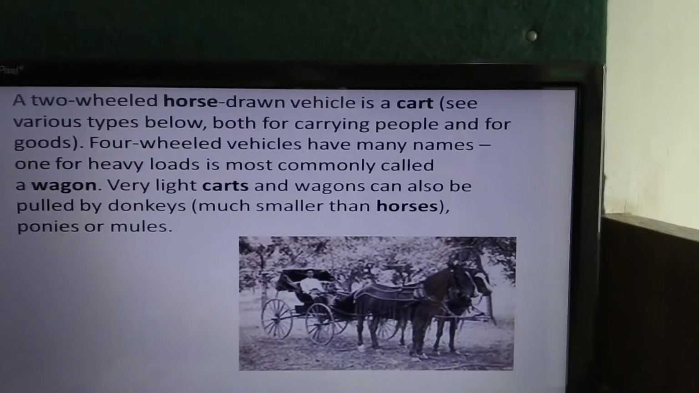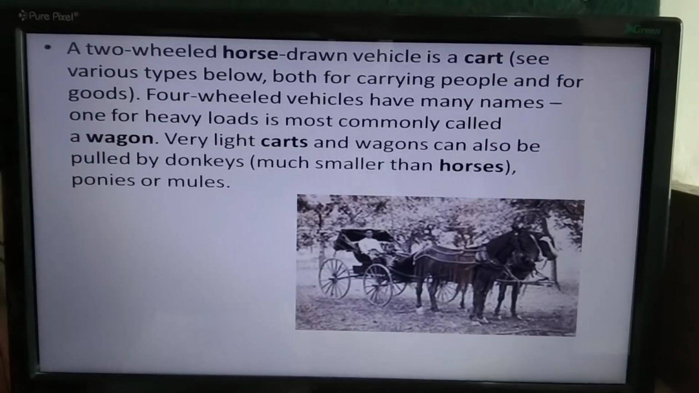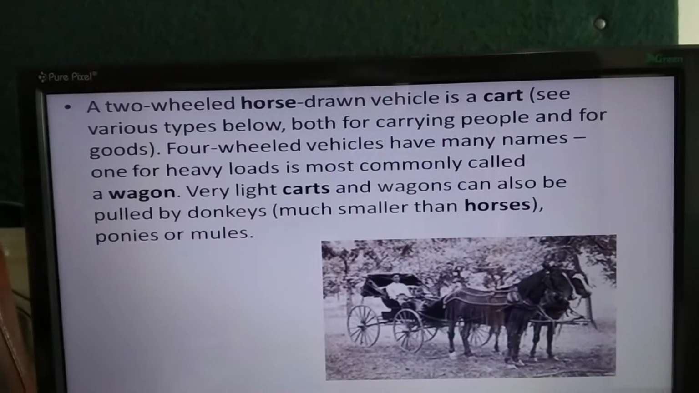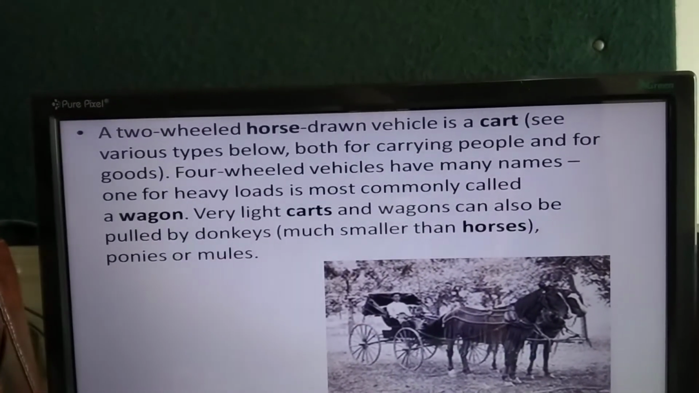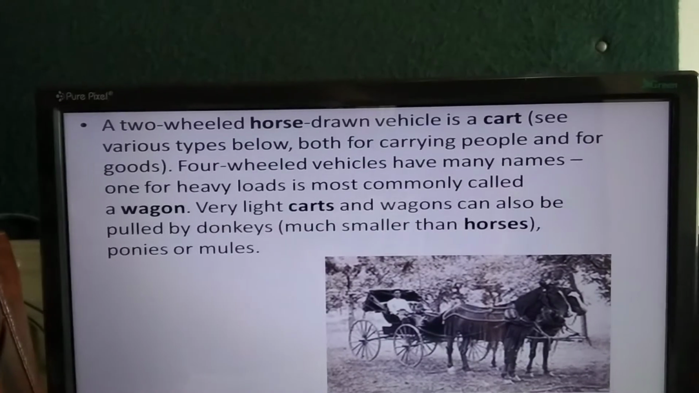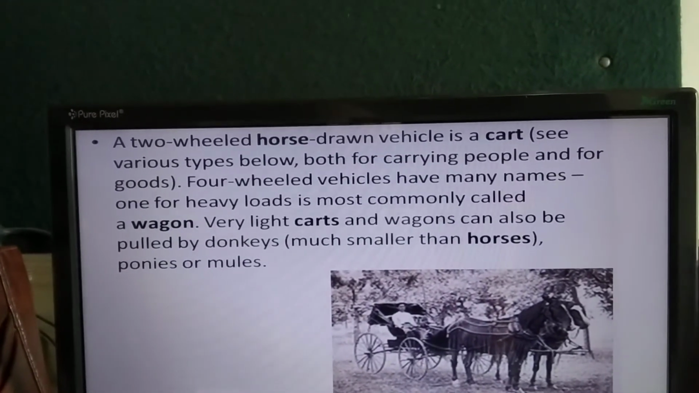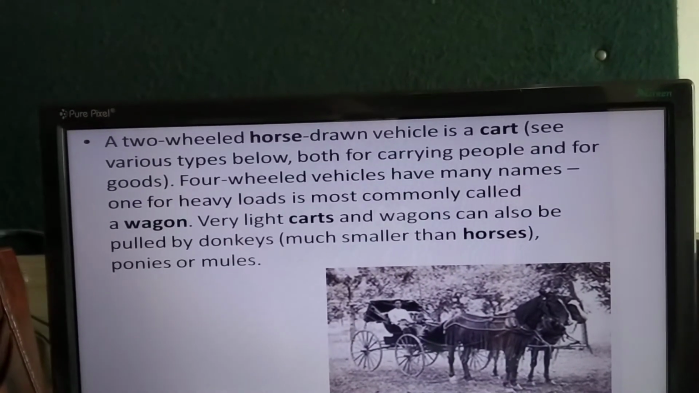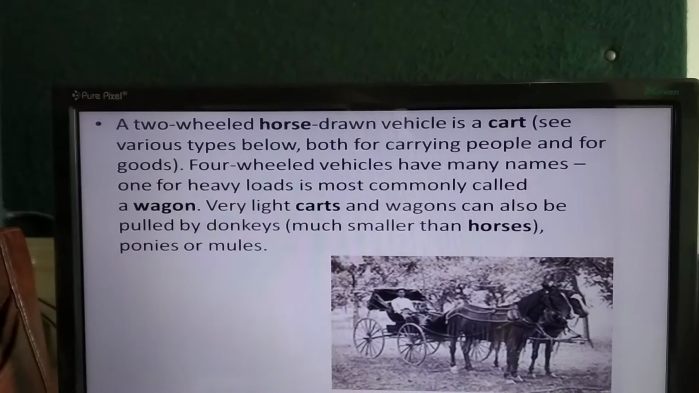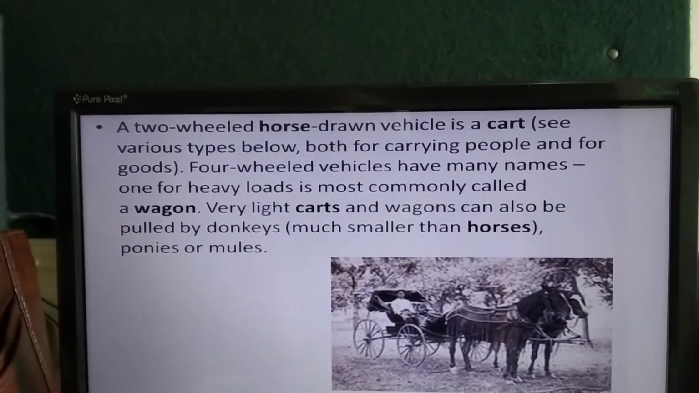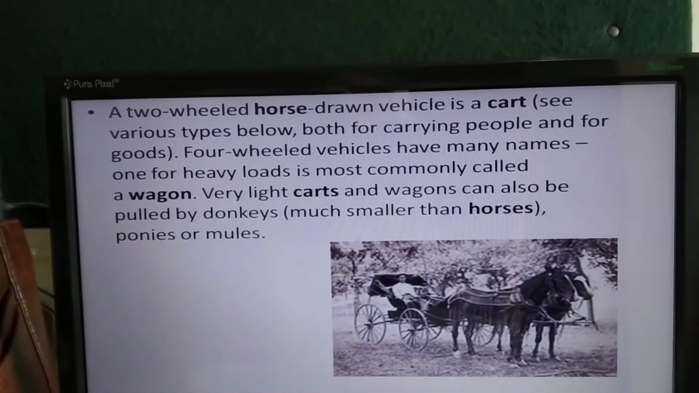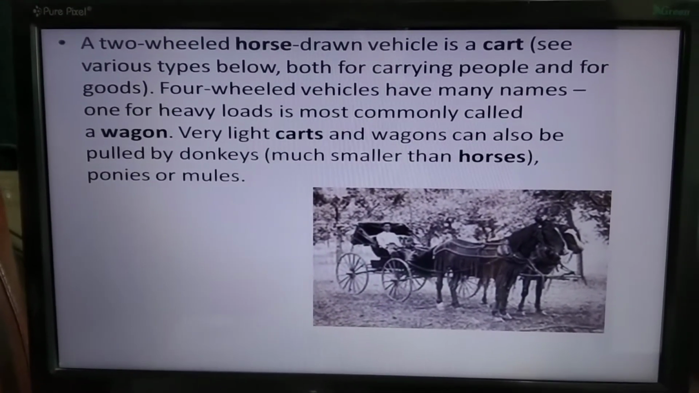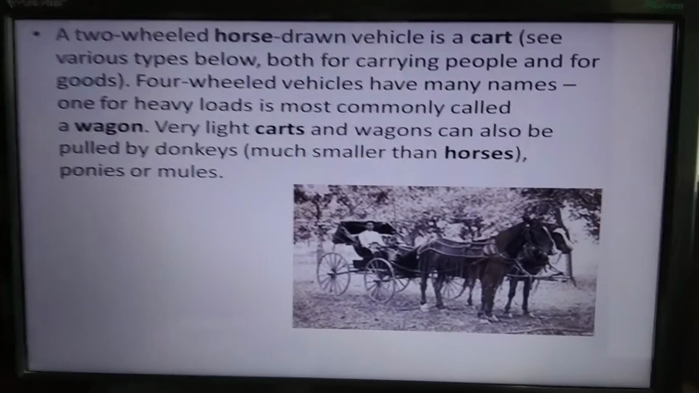A two-wheeled horse-drawn vehicle. This is known as horse cart. A two-wheeled horse-drawn vehicle is a cart. There are various types, both for carrying people and for goods. As I told earlier, what do you mean by goods? Goods means any material, things, foods, vehicles for the purpose. Four-wheeled vehicles have many names. One for heavy loads is most commonly known as wagon. Very light carts and wagons can also be pulled by donkeys, much smaller than horses, ponies or mules.